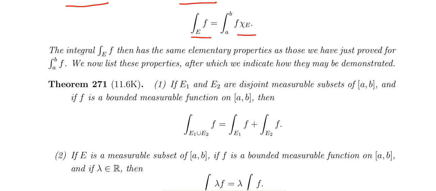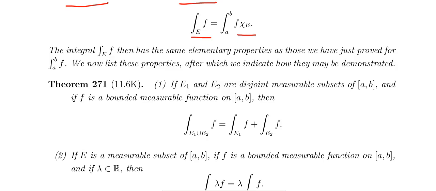Okay, that is this is nothing but integral a to b f chi of e1 union e2. Chi is the characteristic function defined on e1 union e2. So from that we get integral a to b f chi e1 plus integral a to b f chi e2, and then using the definition we get the result. So this is a very important result.